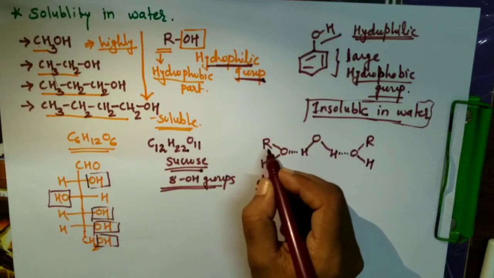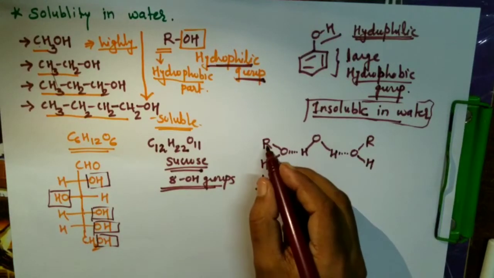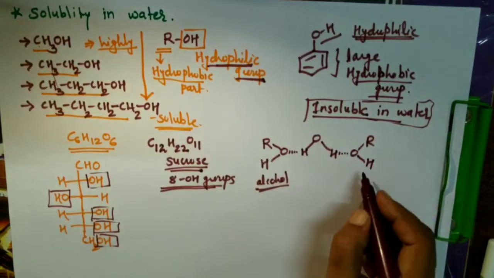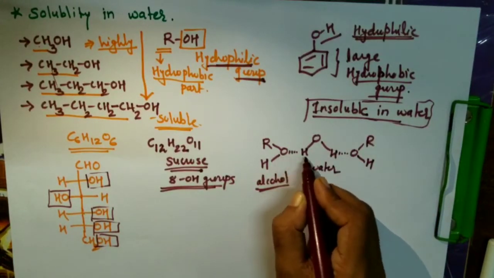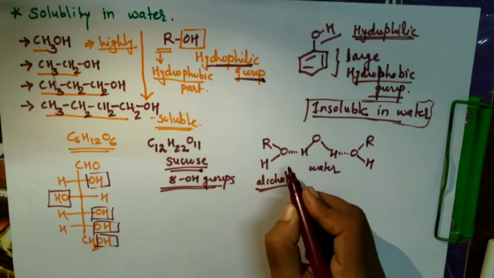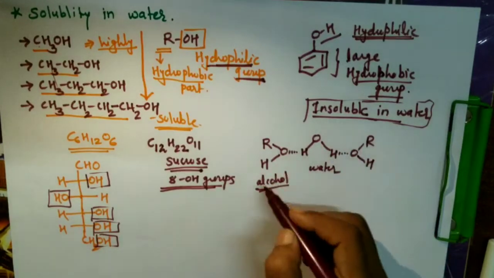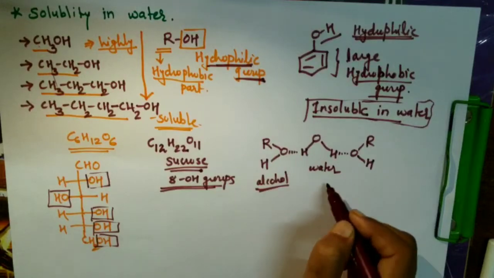R is any group. If I take CH3 it is methanol, if I take C2H5 it is ethanol. So this is alcohol and this is water. Because of the formation of intermolecular hydrogen bonding, alcohols are easily soluble in water.